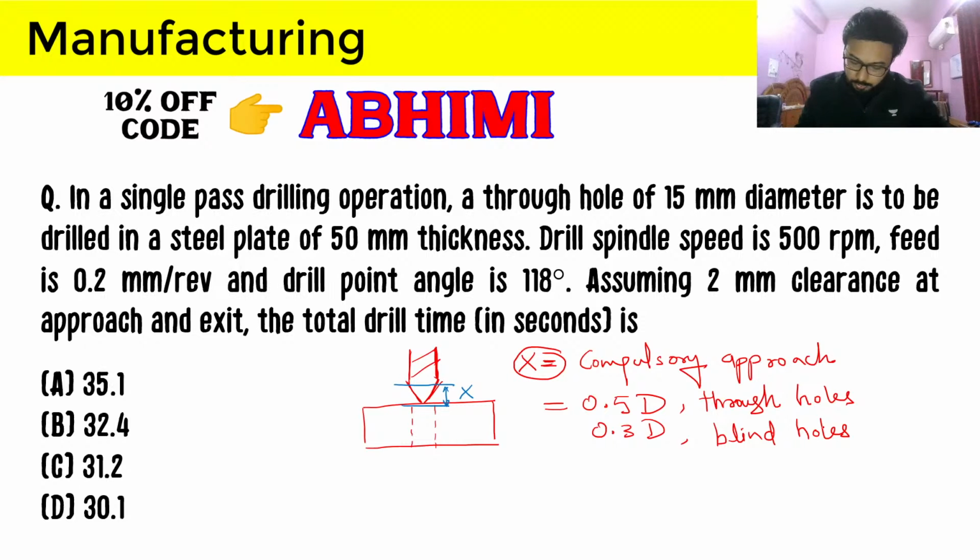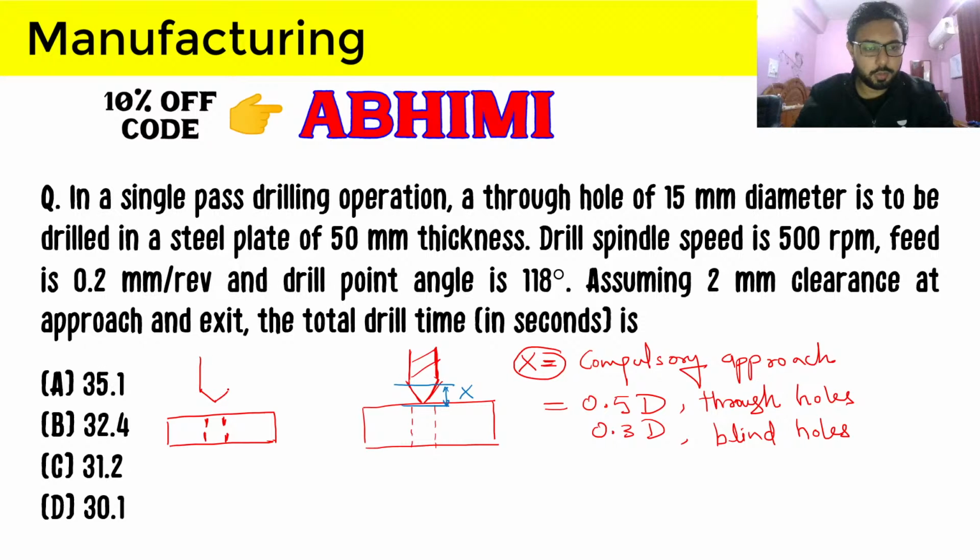Let me provide you one more detail here. What the approach and exit clearance means is that this is your workpiece and this is the hole that you have to make here.